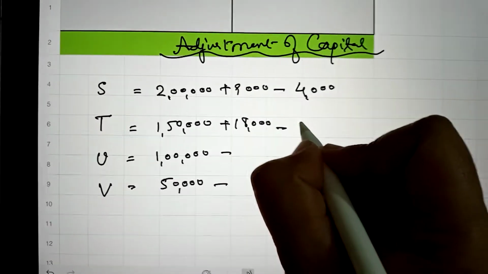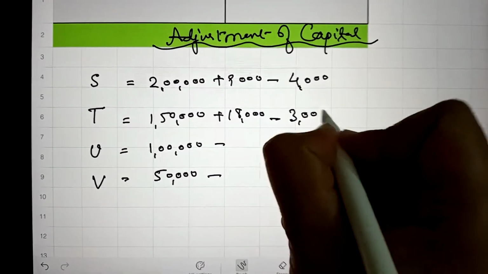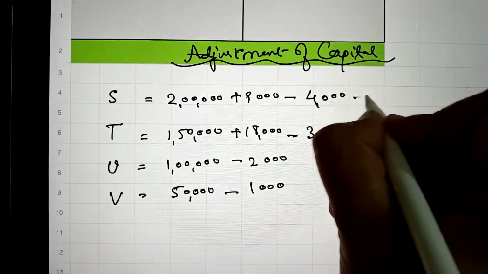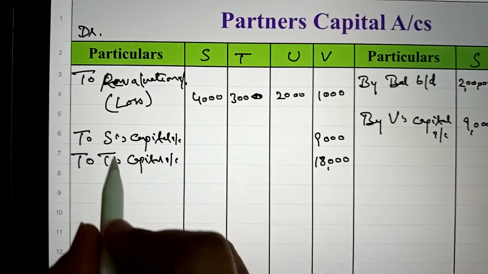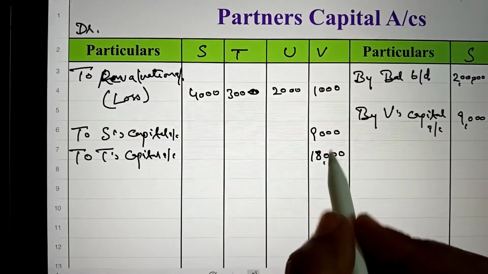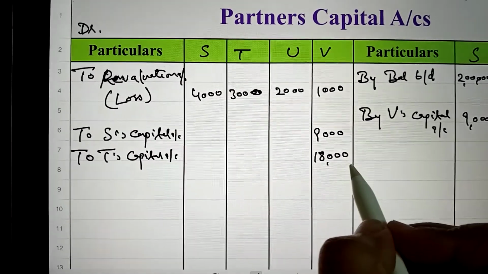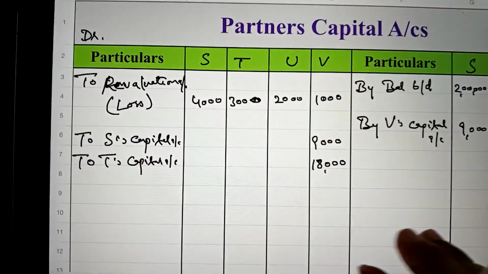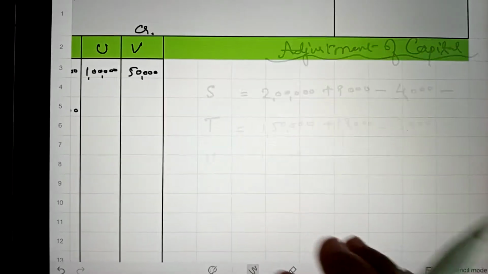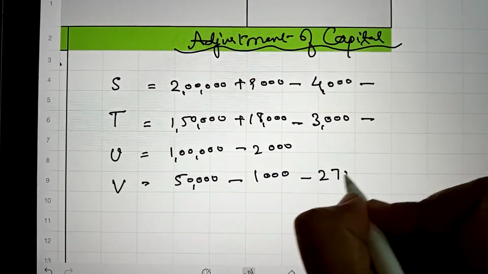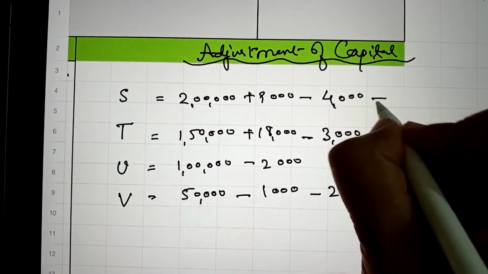The 4,000 is a loss. And next we will deduct 9,000 and 18,000, that is a total of 27,000, from V's account.